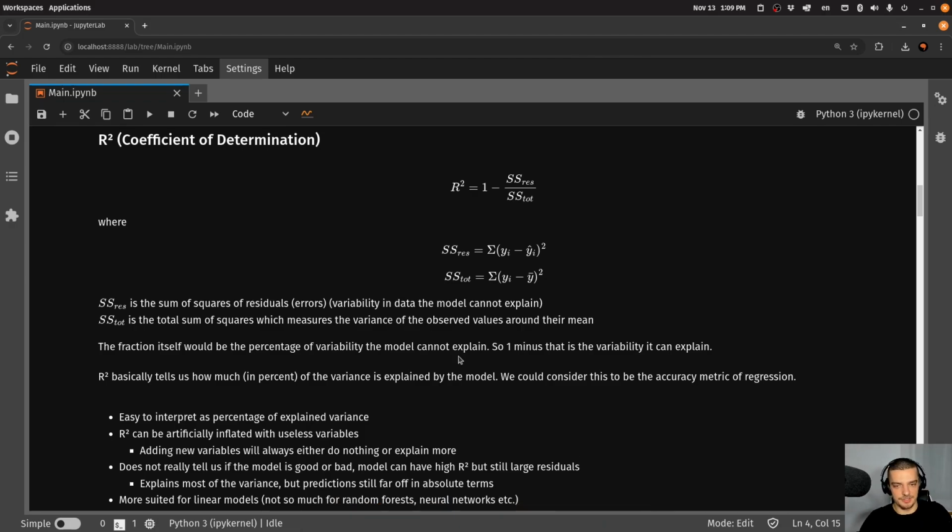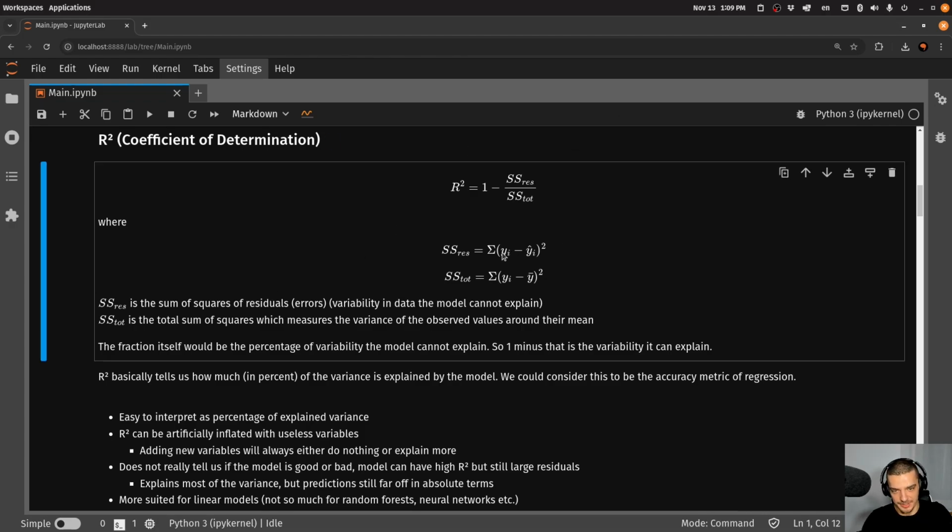But if you're interested, it might make sense to understand what the formula is about. So you can see that this formula here is 1 minus two terms. The first one is the sum of squares of residuals, which is a fancy way of saying the sum of the squared errors. We have the actual value that should have been predicted, yi, and we have y hat i, which is the prediction our model actually made.